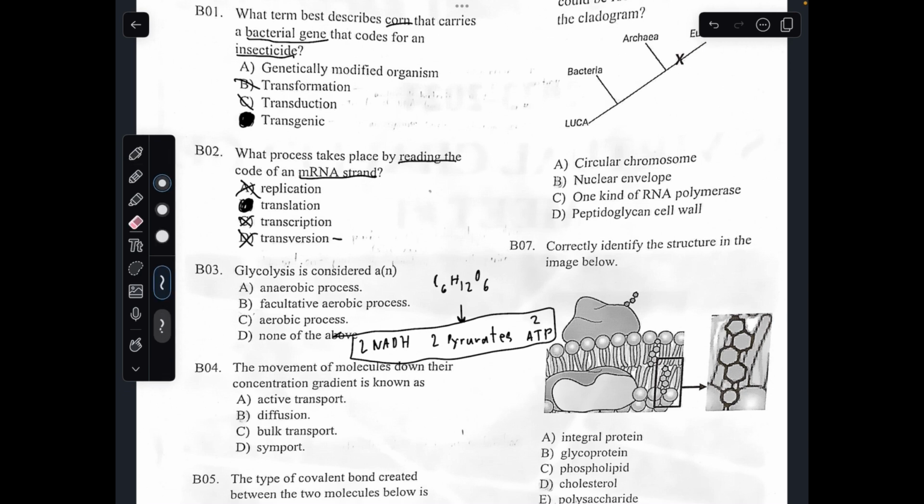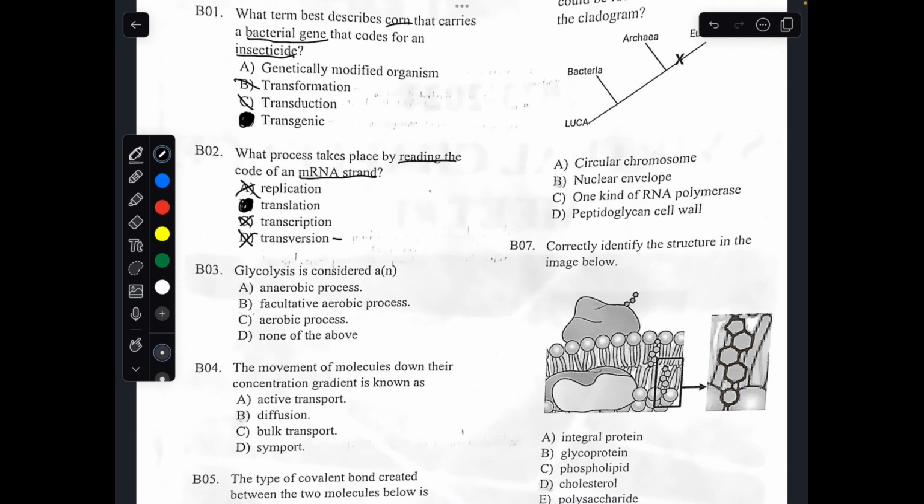But here's the thing. Nowhere in glycolysis is oxygen needed. Oxygen is not needed as a reactant, and in fact, oxygen is only needed during the Krebs cycle. The Krebs cycle is the first stage in cellular respiration where oxygen is needed.